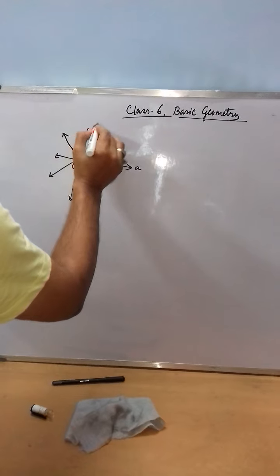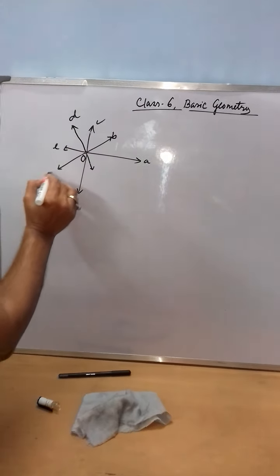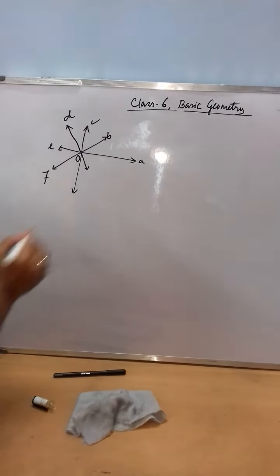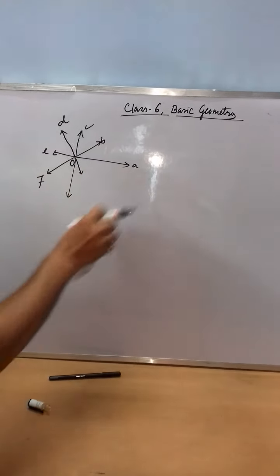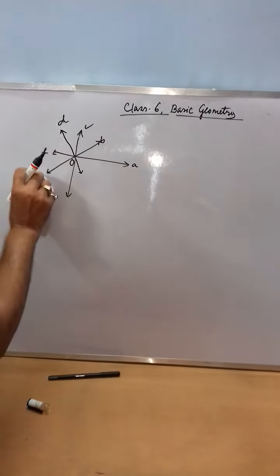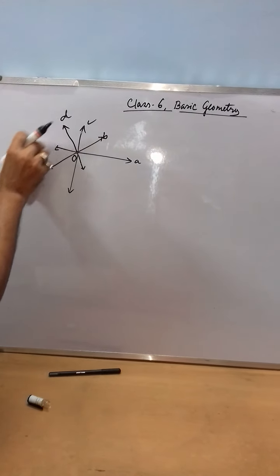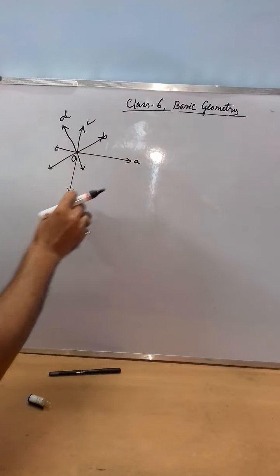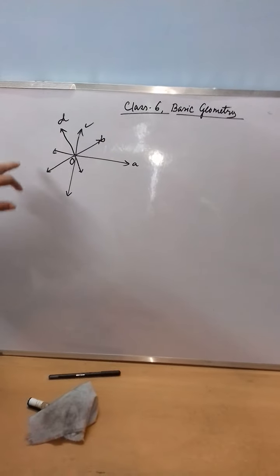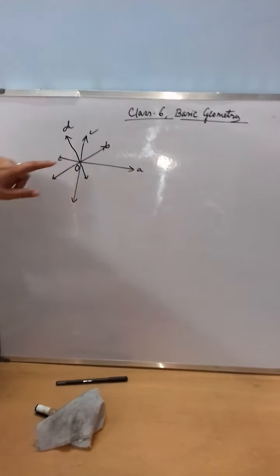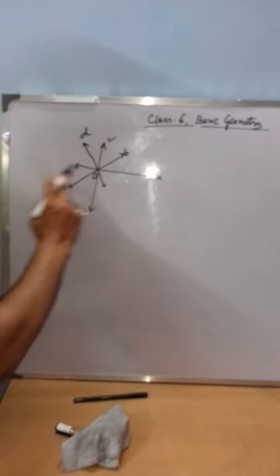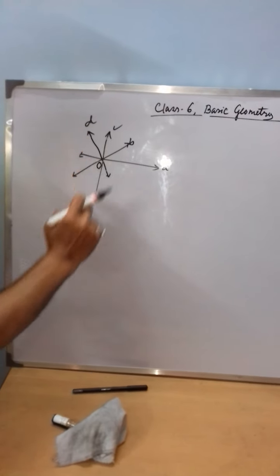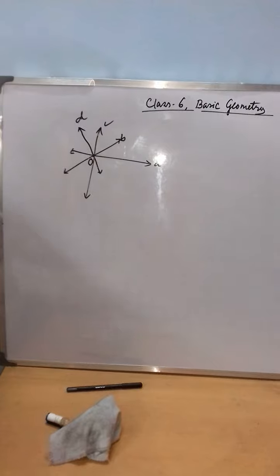A, B, C, D, E, F. I'm sorry, because all these actually represent the same line, B, A, D, C. So you see, a single point O is there, and an infinite number of lines can pass through a single point.